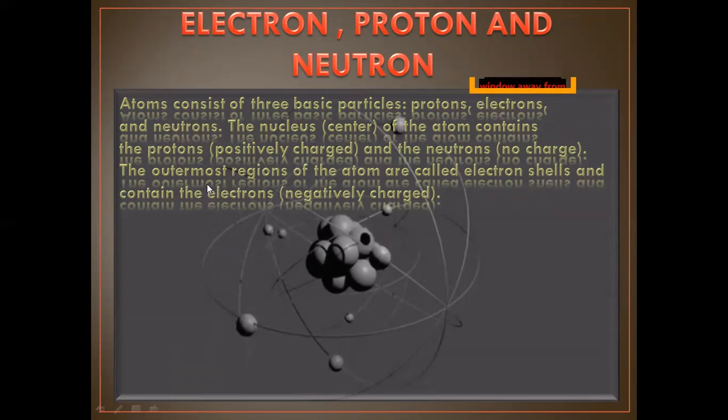The outermost region, as you see in the model of the atom, the green part which is moving, is called the electron shells, and it contains the electrons, which are negatively charged.